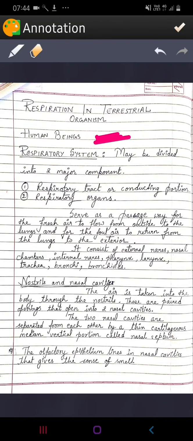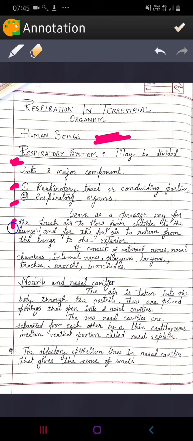As I have written over here, you can see this. It may be divided into two major components. The first is the respiratory tract or conducting portion. The second one is the respiratory organ. It serves as a passageway for the fresh air to flow from outside to the lungs and for the foul air to return from the lungs to the exterior.